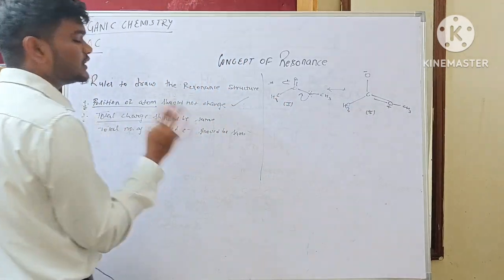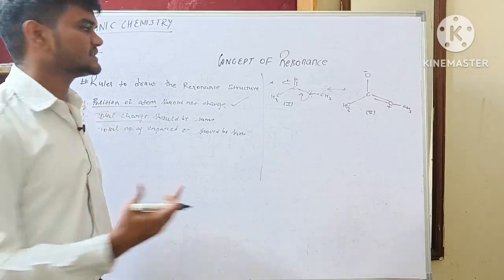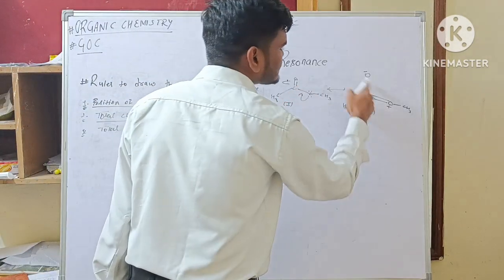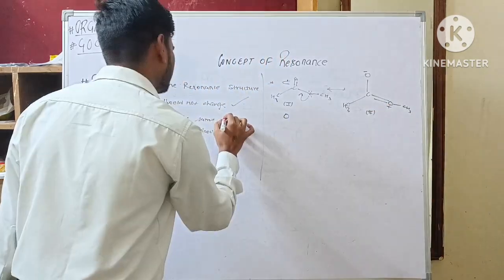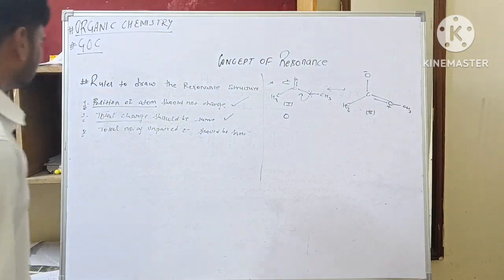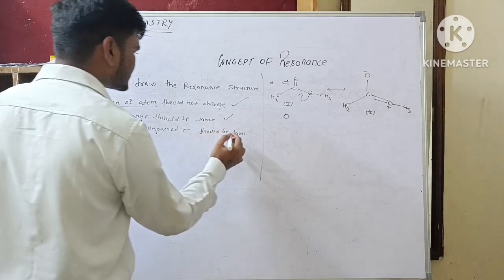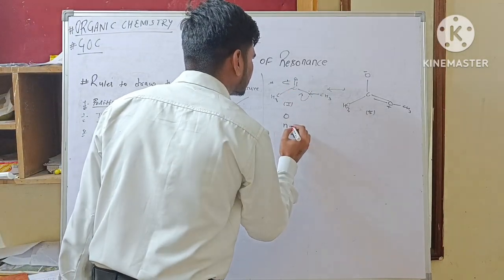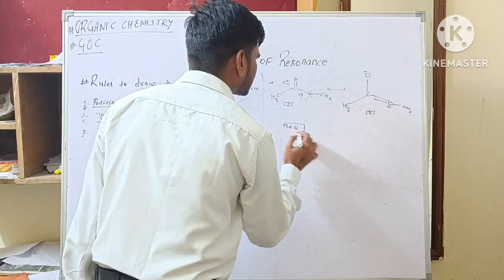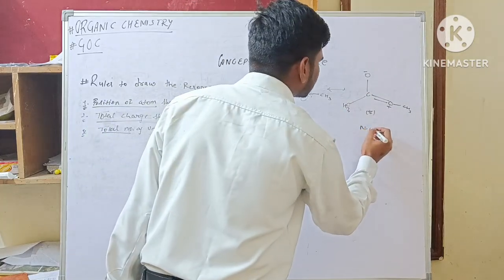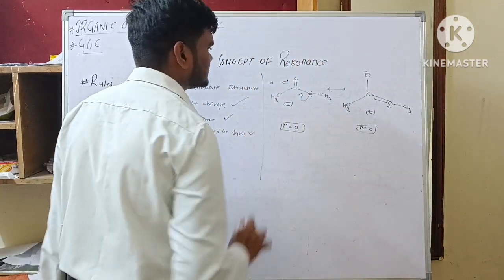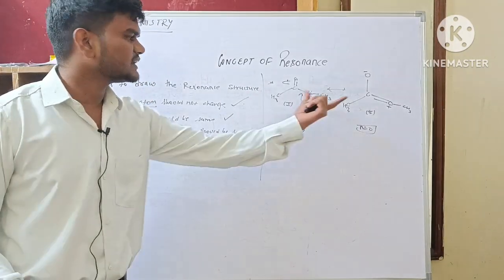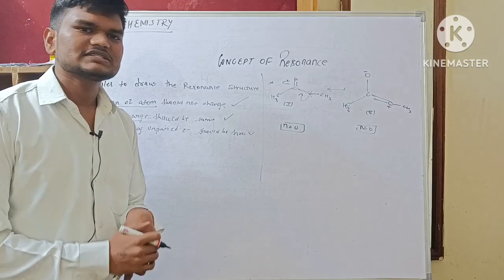Total charge should be the same. I am talking about the net charge. Net charge was 0 earlier, and now? Plus minus, still 0. So rule number 2 is valid. Total number of unpaired electrons should be the same. How many unpaired electrons were there earlier? 0. And now? 0. So rule number 3 is also valid. So these are the rules we have to keep in mind while drawing the resonance structures.